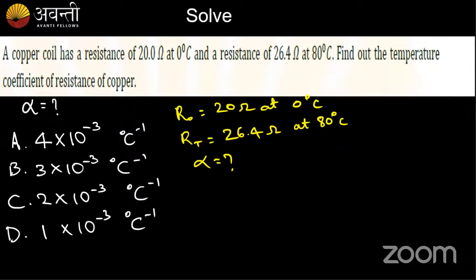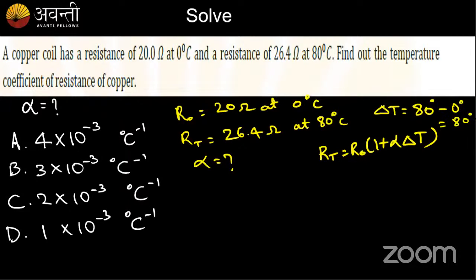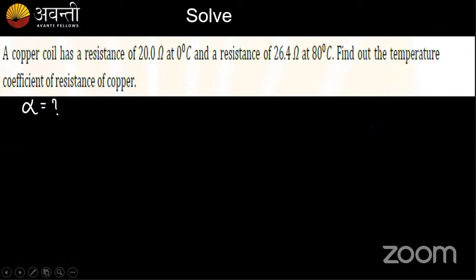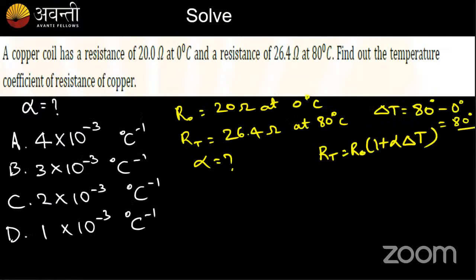So what is the formula we use? RT equals R naught into 1 plus alpha delta T. So what is my delta T, guys? My final temperature is 80, final temperature minus initial temperature. So 80 minus 0, that is 80 degrees Celsius only. Since my temperature is 80 degrees Celsius, what will be my RT? So 26.4 equals 20 into 1 plus 80 alpha.